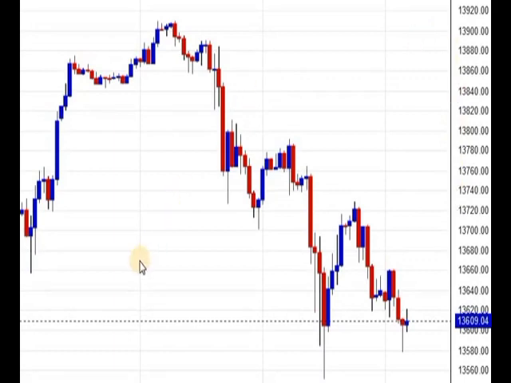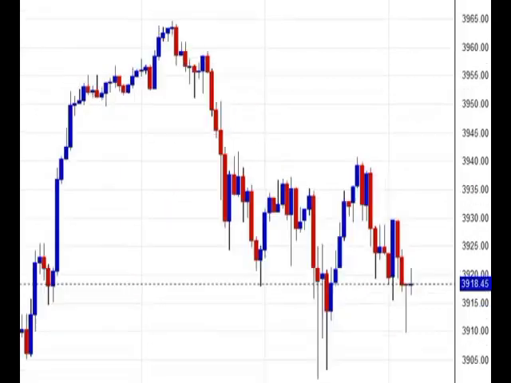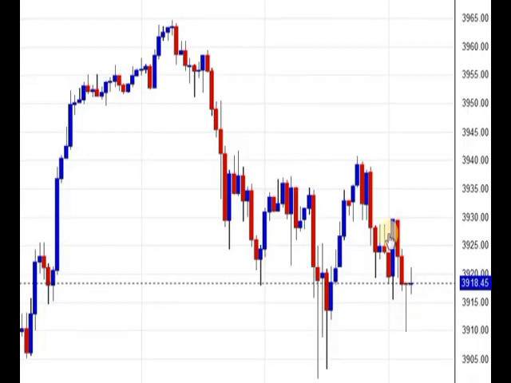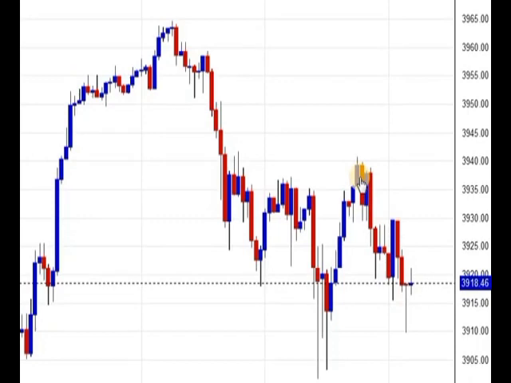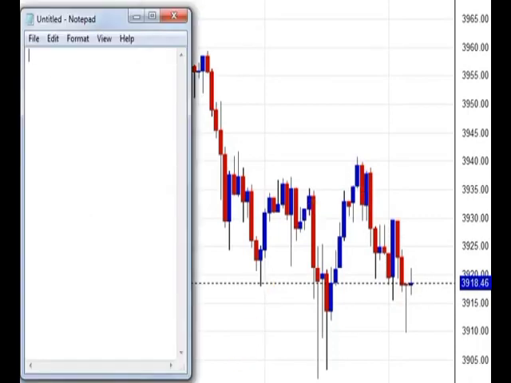Now let's move on to S&P 500. This is S&P 500 chart. Currently it is trading 39.18. It made low of 3909.80 and high of 3940 today. Let's quickly have a look at resistance and support, then we will assess the trend.